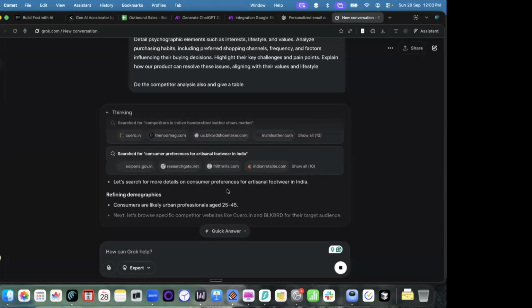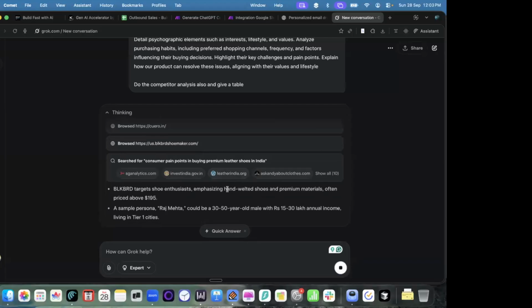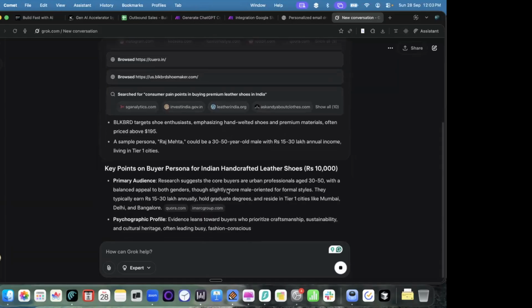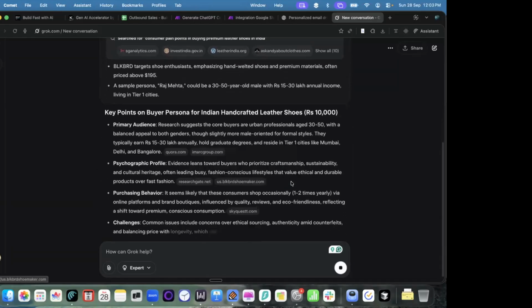So imagine how much time it would have taken for you to do research. Let's say you want to do research on a particular company or a particular sector. Reading 100 websites, summarizing the insights, and putting them into a report like this will easily take you 1 to 2 weeks of time, but you can do that within a matter of 5 minutes using this AI agent.